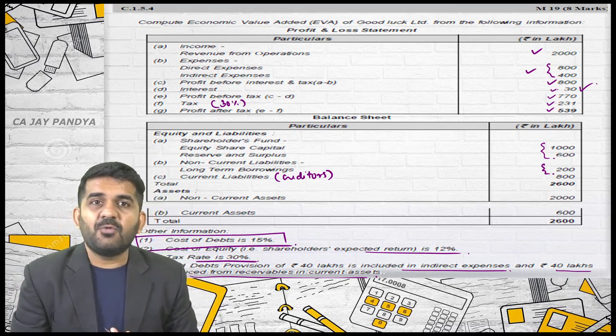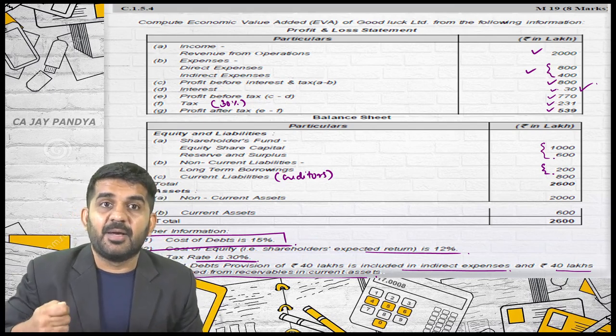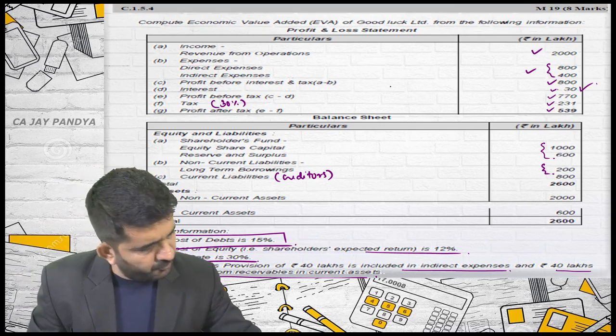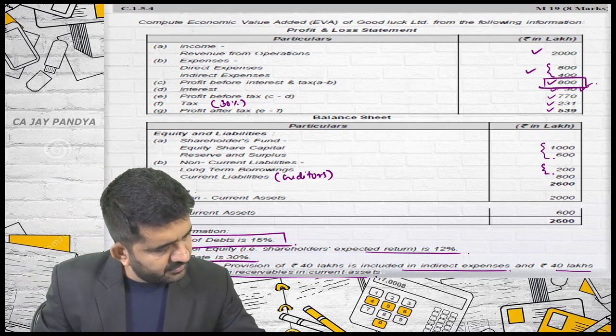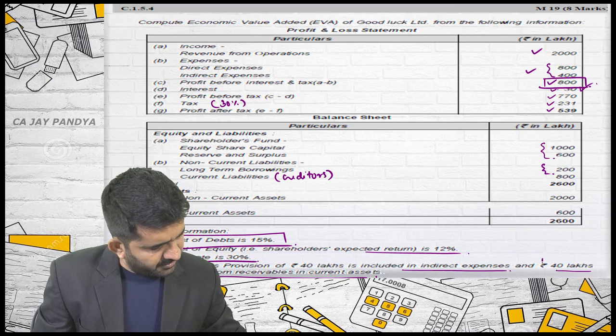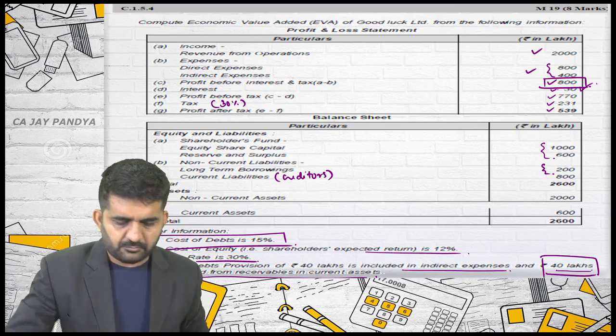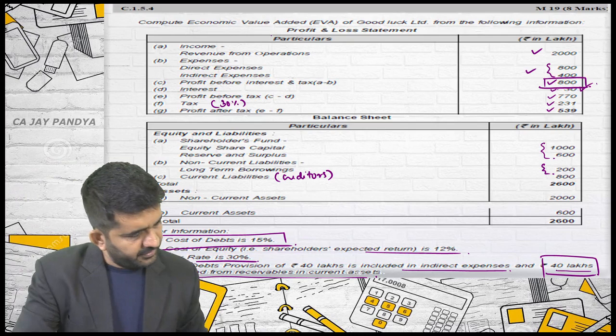So first thing I'll do is I'll increase my profit. What is my profit before interest and tax? It is 800. I will increase it by 40 lakhs. EBIT rectified is 800 plus 40.